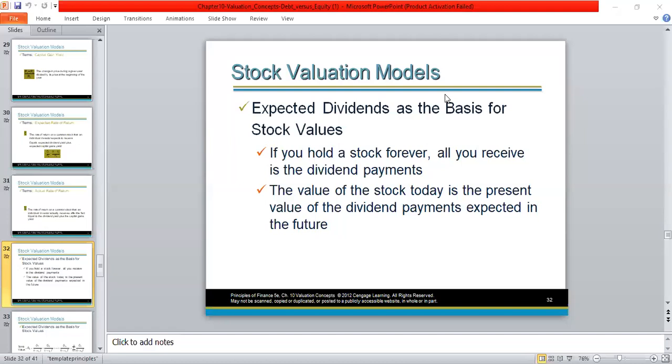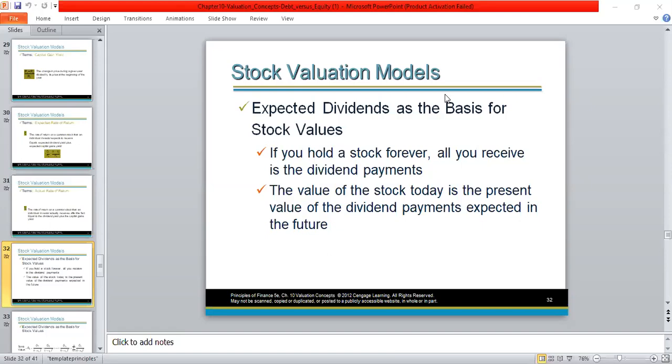In other words, in order to value ordinary shares or stocks, we are using dividends as the basis. So if you hold a stock forever, all you receive is the dividend payment. In other words, if you keep a stock forever without selling the stock, all you receive as an investor is dividend payments. The value of the stock today is the present value of the dividend payments expected in the future.